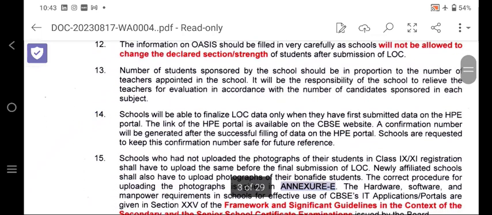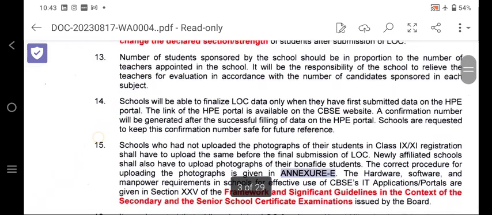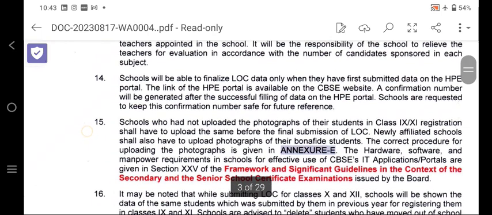The number of students sponsored by the school should be proportional to the number of teachers appointed in the school. The proportion should be maintained at 1:1.5 according to the CBSE bylaws, and it will be the responsibility of the school to relieve the teachers for evaluation in accordance with the number of candidates sponsored in each subject.